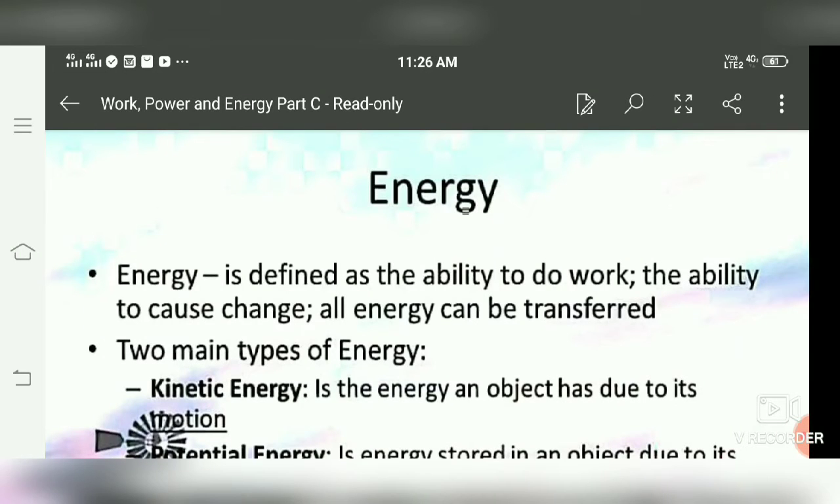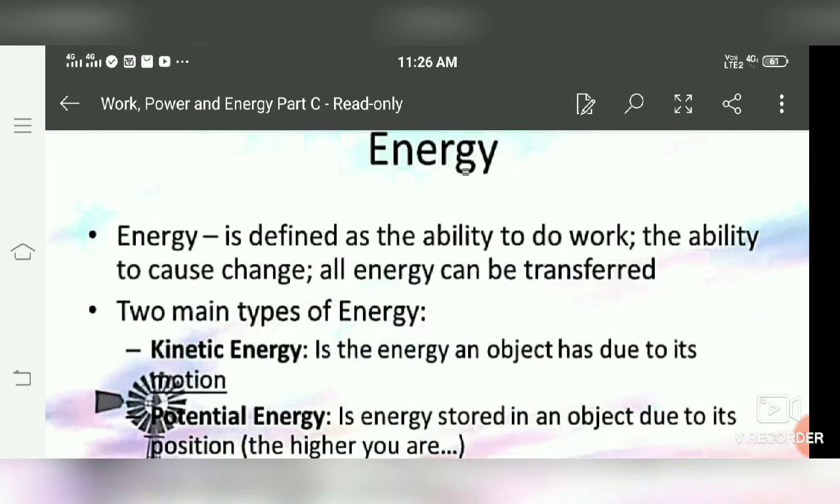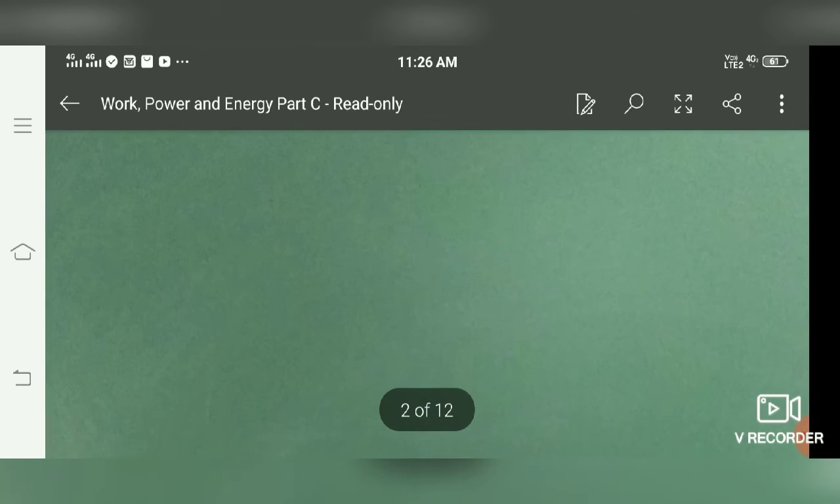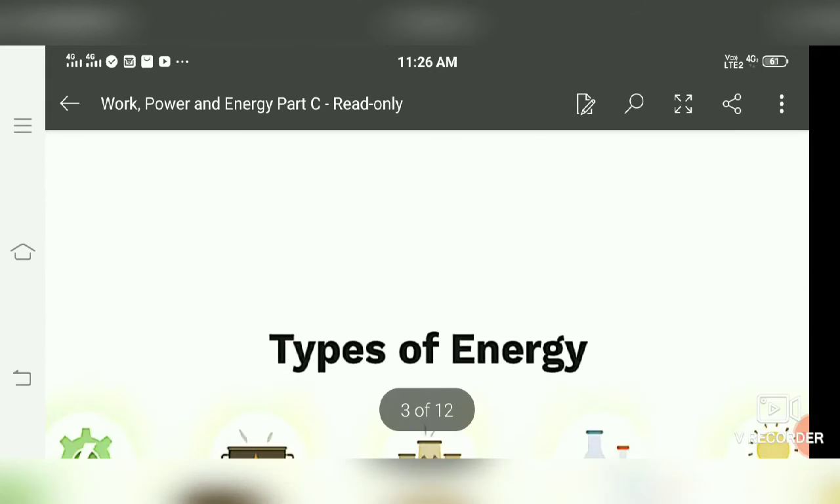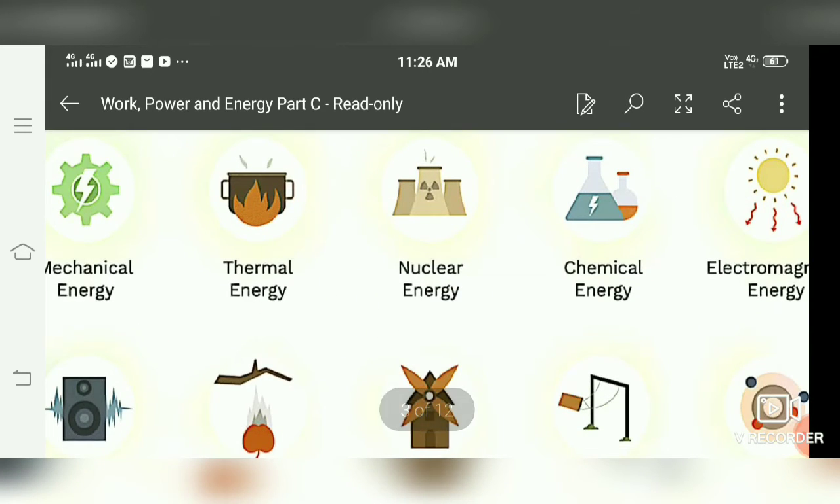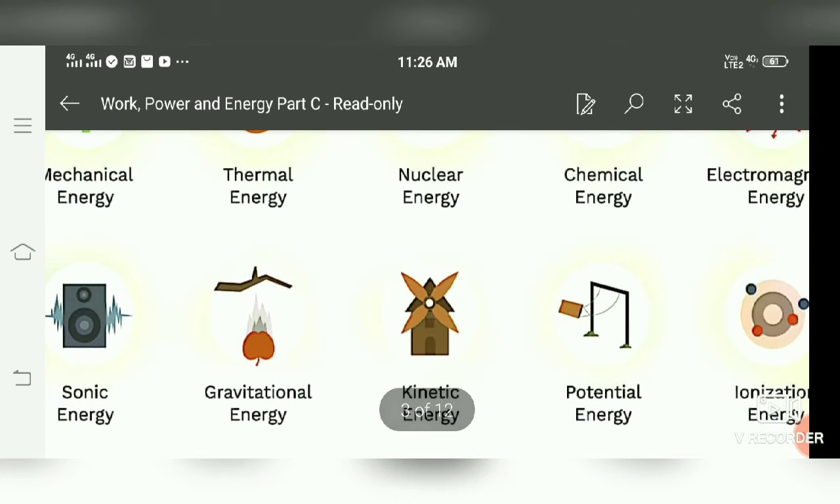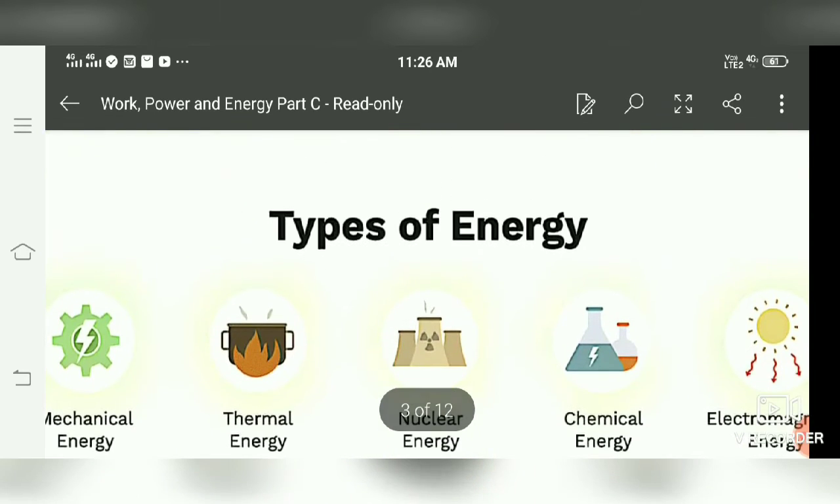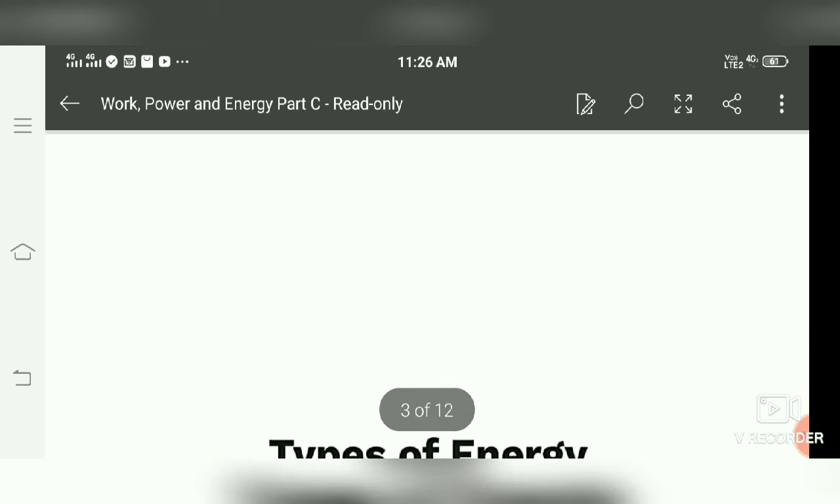Next topic is energy. As you already learned about energy in class 9, it's the ability of a body to do work, that is called energy. Well, there are different types of energies that exist in nature, like heat energy, wave energy, mechanical, thermal, nuclear, chemical, electromagnetic, sonic, gravitational, kinetic, potential, ionization. These are all the different types of energy that exist in nature.